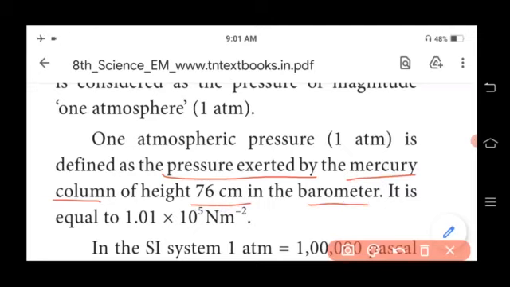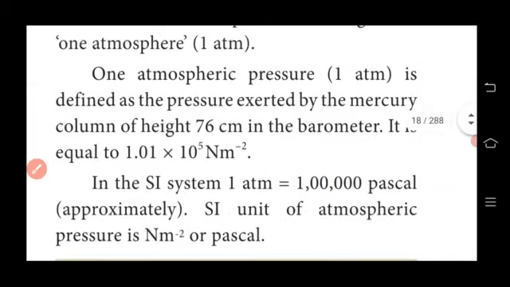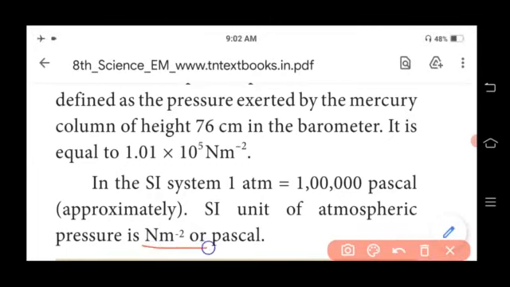It is equal to 1.01 into 10 to the power of 5 Newton per meter square. In the SI system, 1 atmospheric pressure equals 1 lakh Pascal approximately, and the SI unit of atmospheric pressure is Newton per meter square or Pascal. Very, very important 1 mark question.